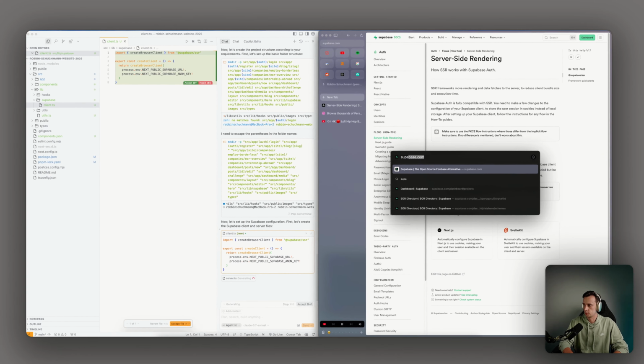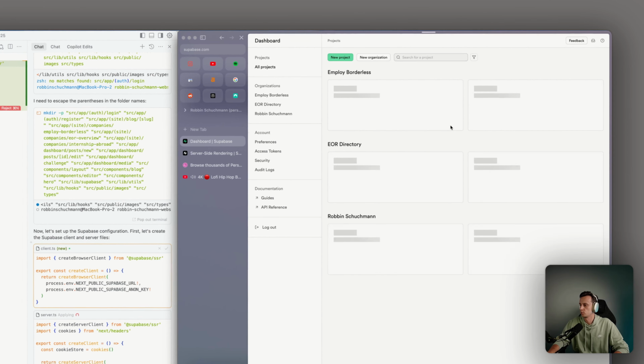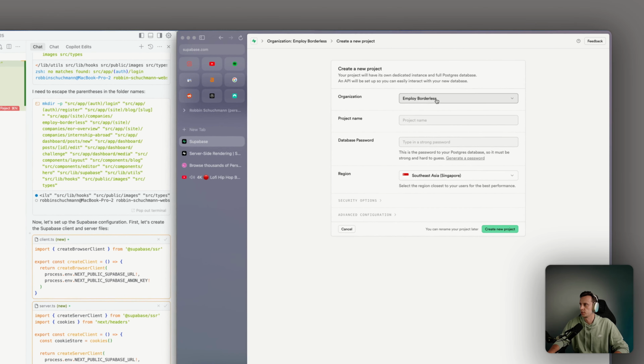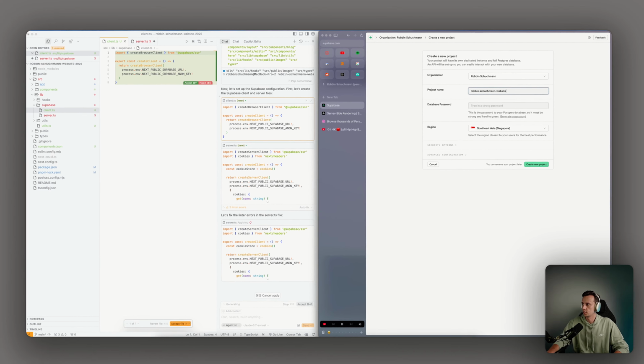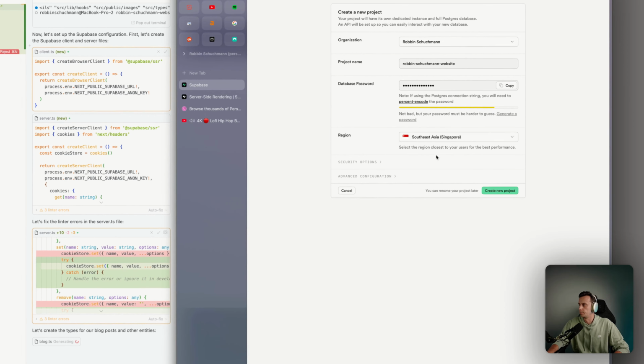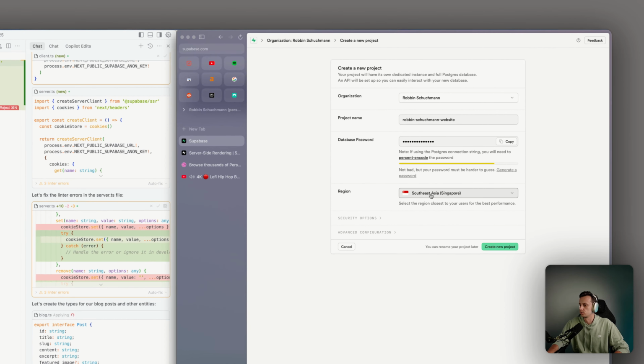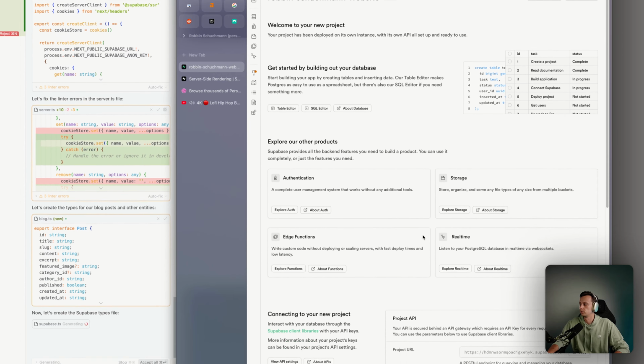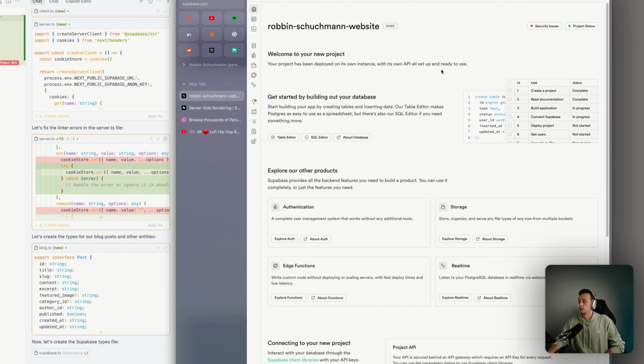We open Supabase, go to dashboard. I already have an account, but if you don't have one, just create an account, press create project, organization, website, pick a strong password. I'm based in Southeast Asia, so yeah. So then what you do is just wait. I'm not gonna copy the full key, or at least not show it to you guys.